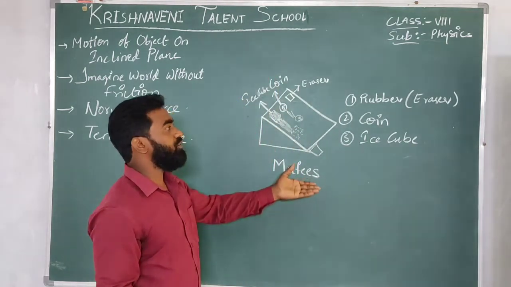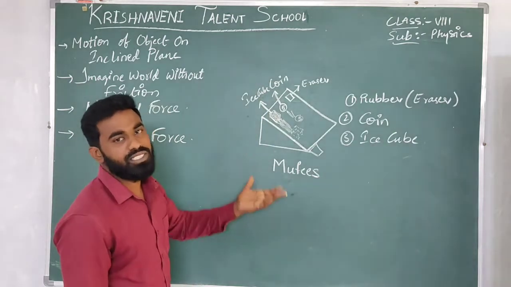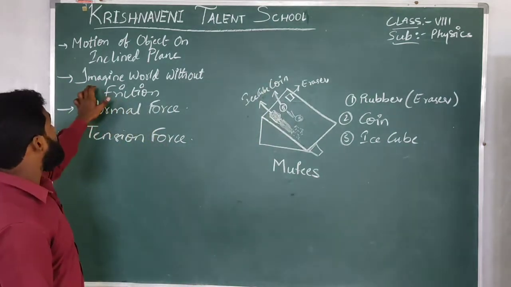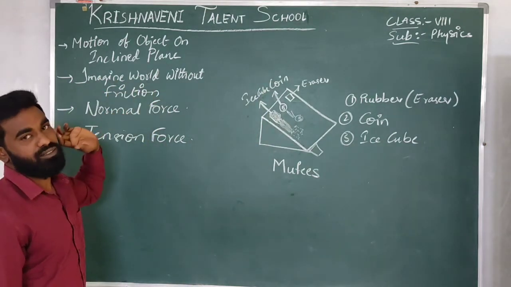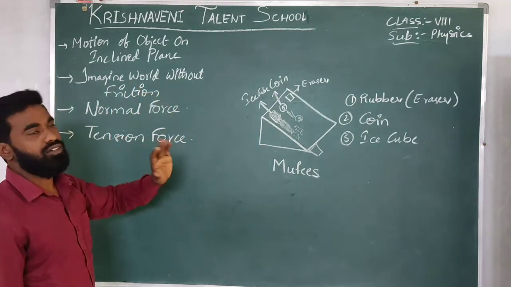So due to the presence of friction, we can do all the work. If there is no friction, we can't do any work. So we can't imagine the world without friction. As there is friction, there is a world.